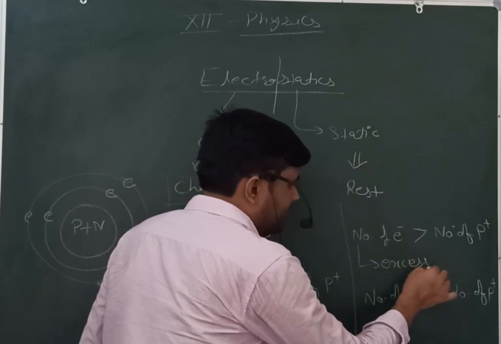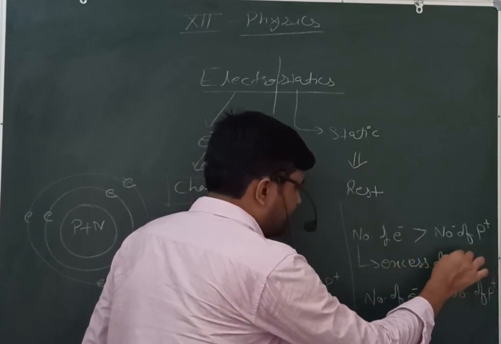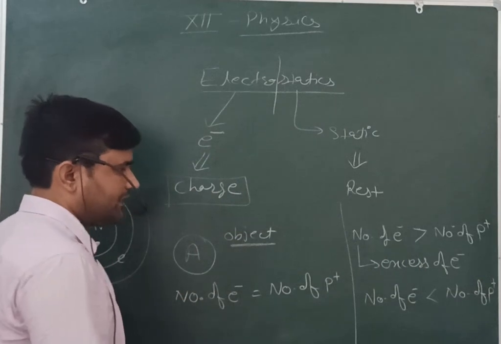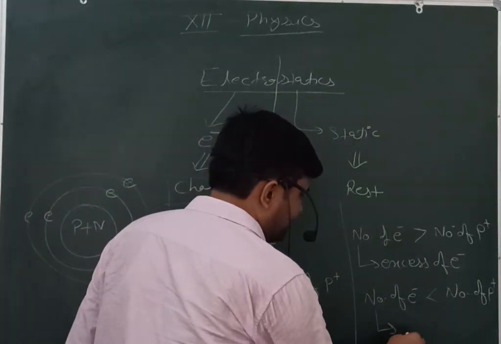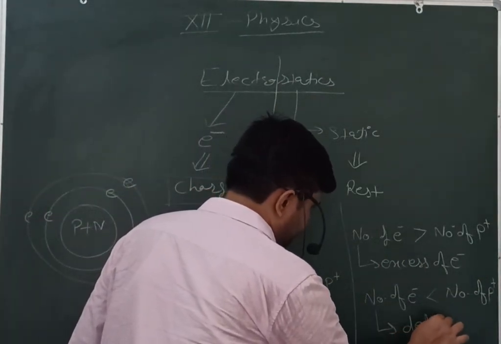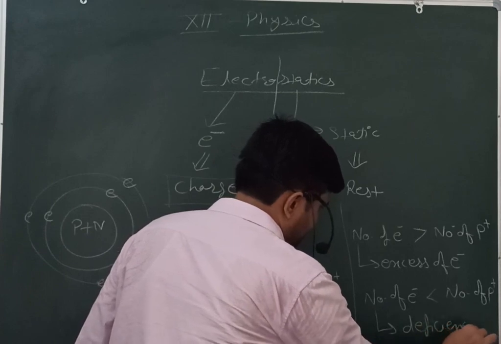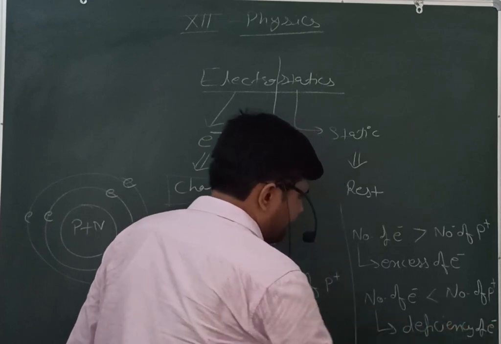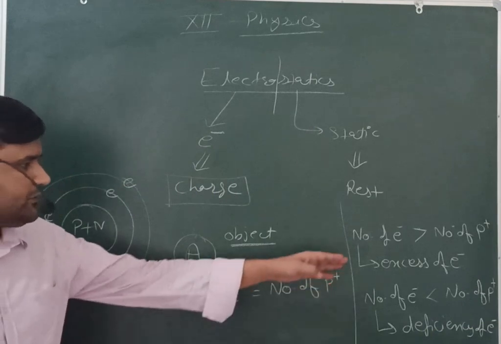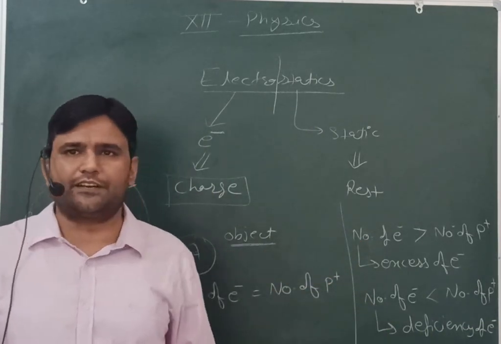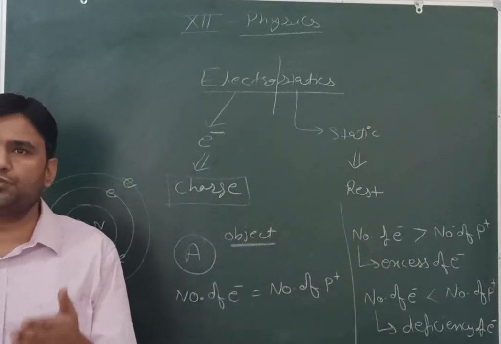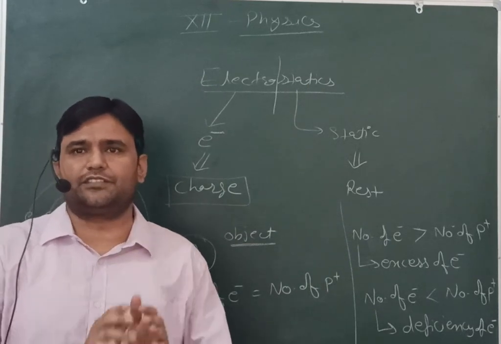इसको अपन किस टर्म्स में डिफाइन कर सकते हैं? Excess of the electrons into that particular object, and it is to be defined in terms of the deficiency of electrons. The excess of the electrons and the deficiency of the electrons, it is to be related to the basic concept of the charge.